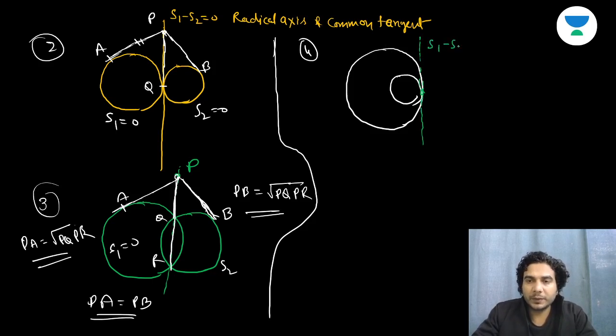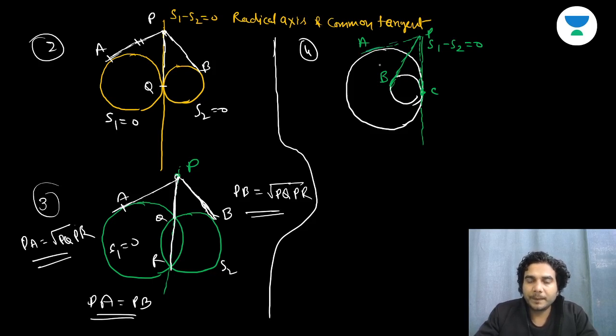It is also S1 minus S2 is equal to 0. So in this case also radical axis will be like this, and we can see that PA is equal to PB is equal to PC, right? PA is equal to PB is equal to PC. And in this case also we can say PA is equal to PC and PB is equal to PC, so that means PA is equal to PB, right?